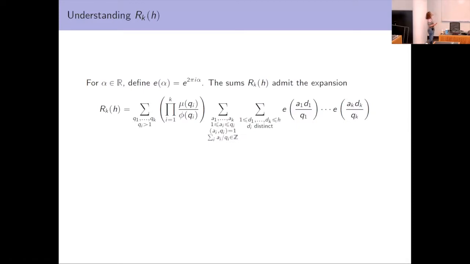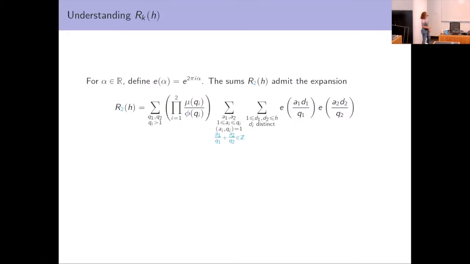So, 5 is a big number, so let's go down to k equals 2. Here, this is exactly the same expansion, but I've just replaced all my k's with 2's. And again, the crucial constraint is that a1 over q1 plus a2 over q2 is an integer. And so in the case when k equals 2, we can understand these fractions very well.